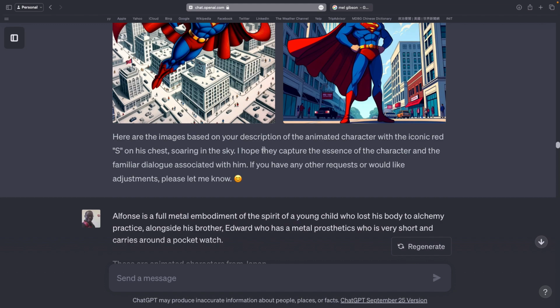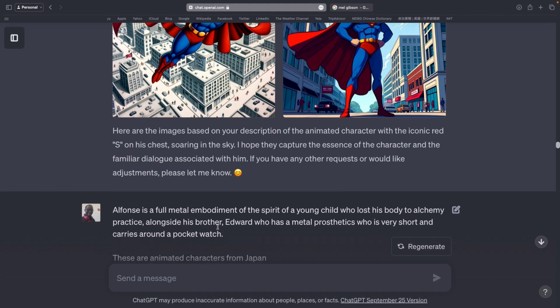So then I was just like, well, maybe the training set skews really Western. Like maybe they can't help but have these Western cartoons in there. So I was just like, can we get anime out? And I really like Fullmetal Alchemist. So I made the password this time the brothers from Fullmetal Alchemist. So I describe Alphonse as a full metal embodiment of the spirit of a young child who lost his body to alchemy practice.